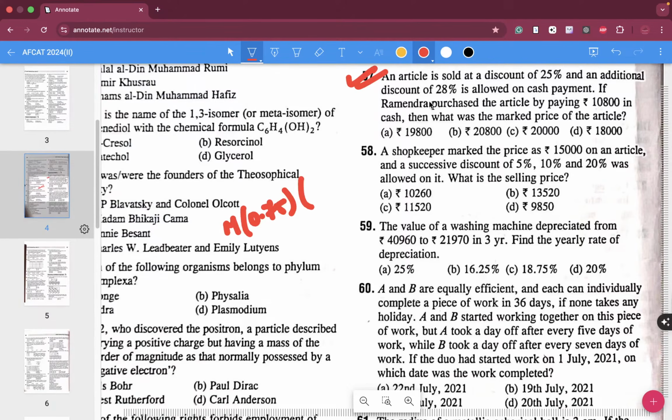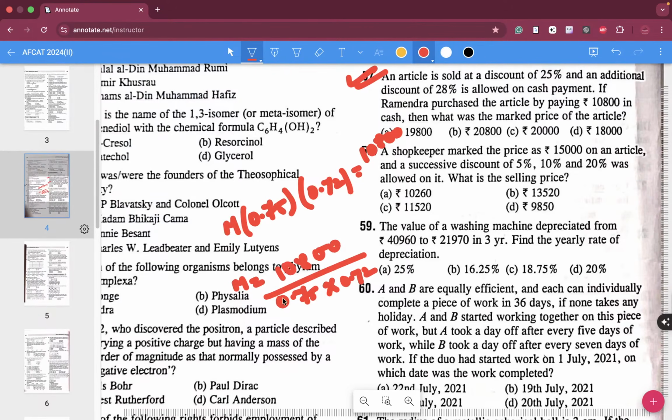Then again a 28% discount is given, which means 0.72 is remaining. By paying 10800, the marked price is equal to 10800 divided by 0.75, into 0.72.